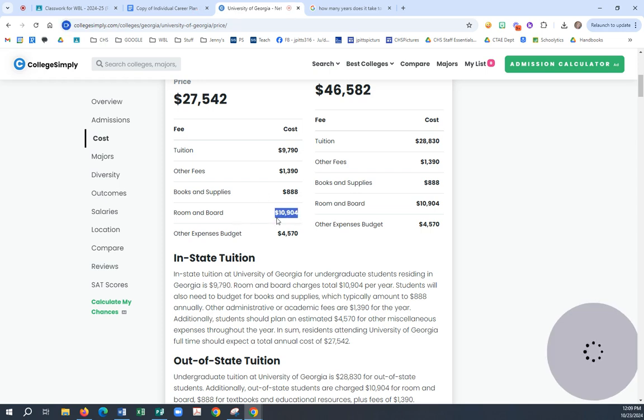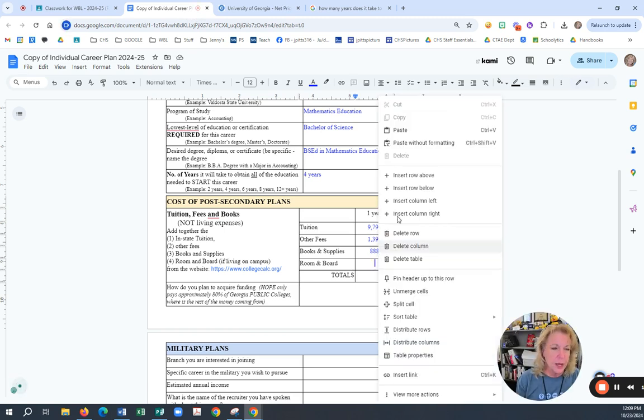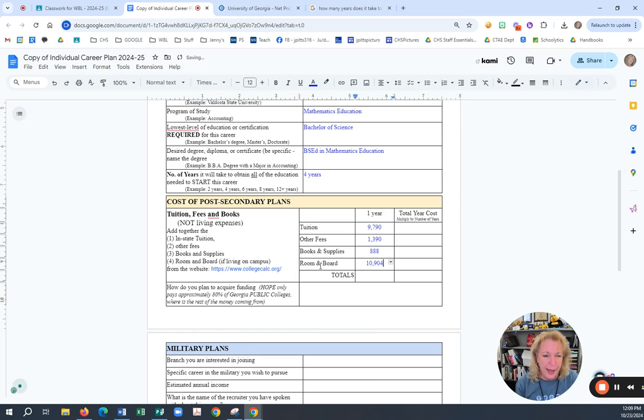Room and board, because there is no way I can live at the University of Georgia. Go to the University of Georgia and live in Adel, Georgia. So I would have to have room and board. So now what I would do is I would add all those up. So I'm going to go to a calculator. I'm going to add all those up. I got 9790, 1390, 294. Sum that. And that would cost me $22,972 a year. So now I'm going to multiply this times 4.